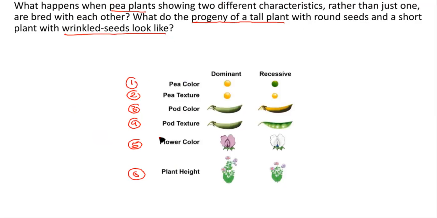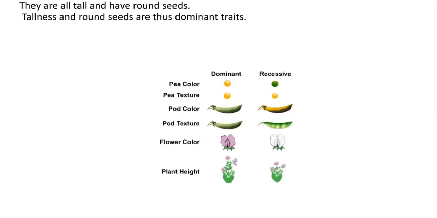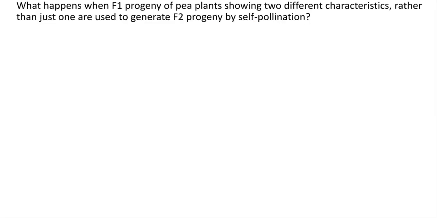So this slide is with the image. I think now it's really very easy to understand, right? How the seed is round, how the seed is yellow or green, right? How the pod is constricted or inflated, how the pod color is green or yellow. Yes, ma'am. So visual things are easy to learn, right? So they are tall and have round seed. Tallness and round seeds are thus dominant traits.